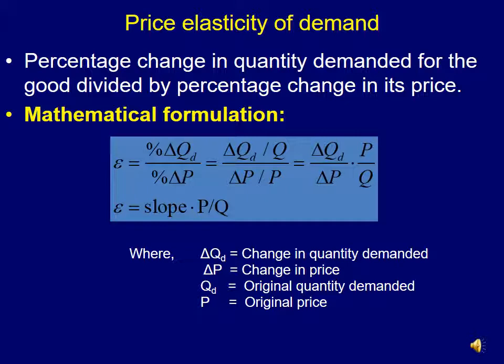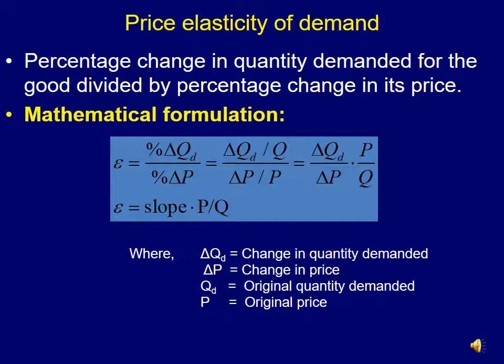Okay, so upon simplification we get change in QD divided by Q, whole divided by change in P divided by P, and again upon simplification we will get change in quantity demanded QD divided by change in price P, multiplied by P by Q, the reciprocal.